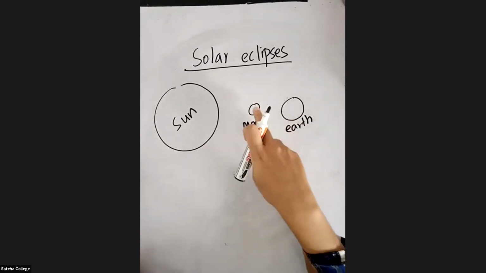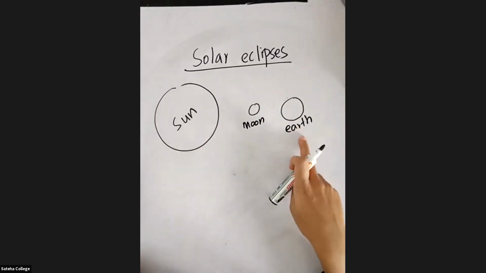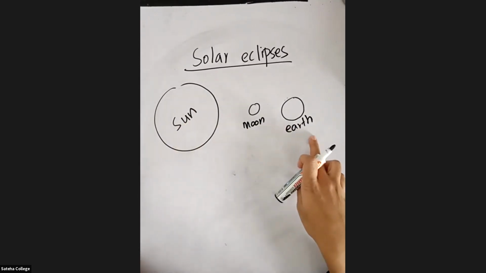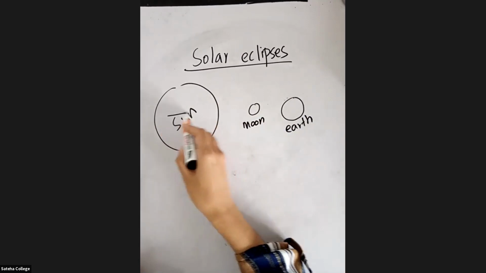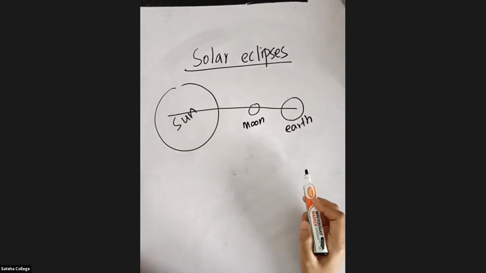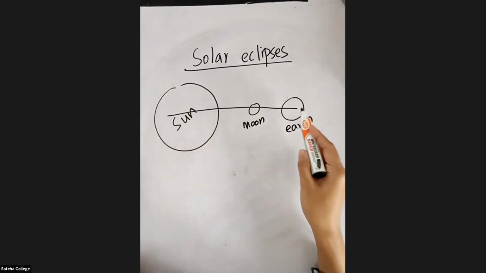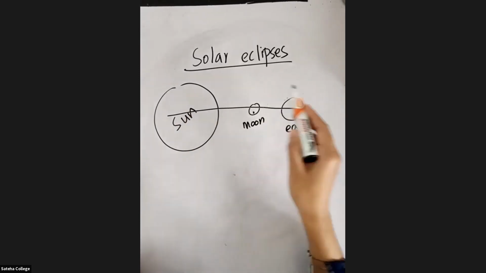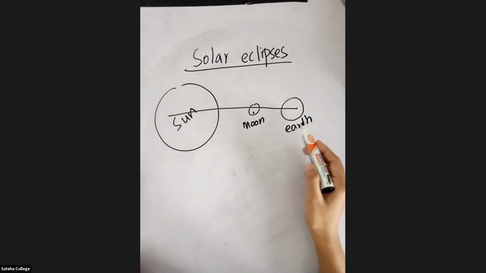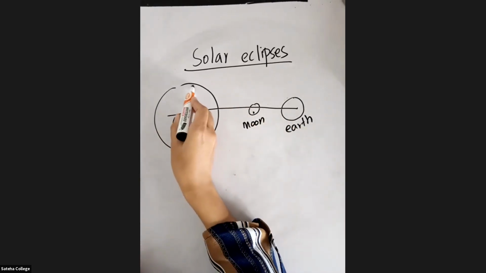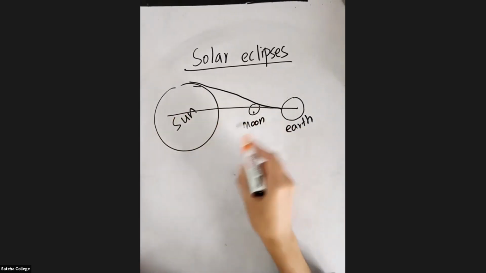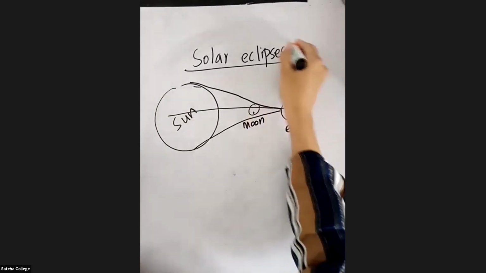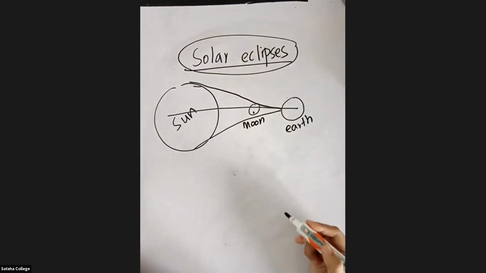When the moon is in between the sun and the Earth, and when they are in a straight line, the shadow of the moon will fall on the Earth. That you call a solar eclipse.